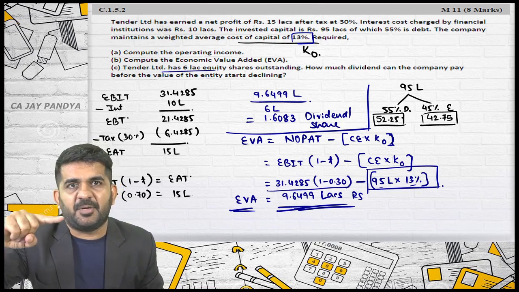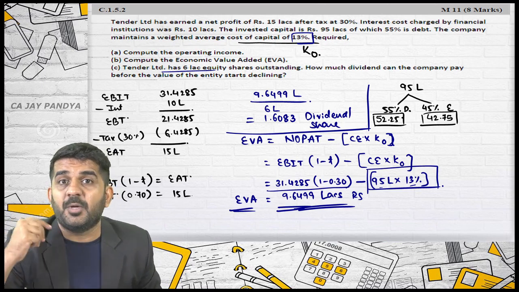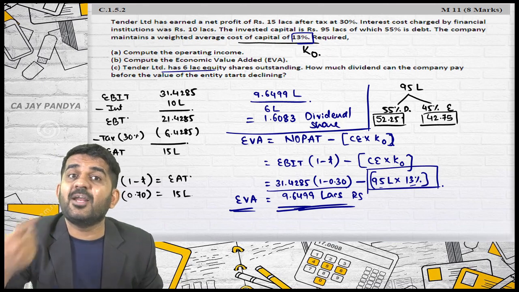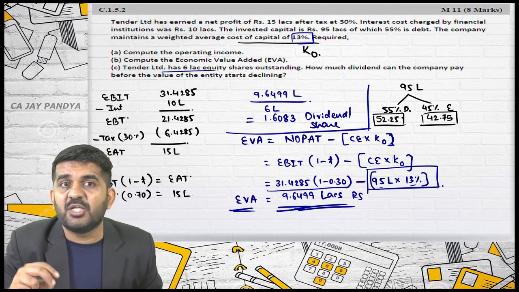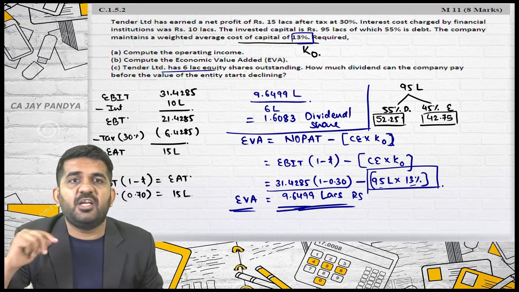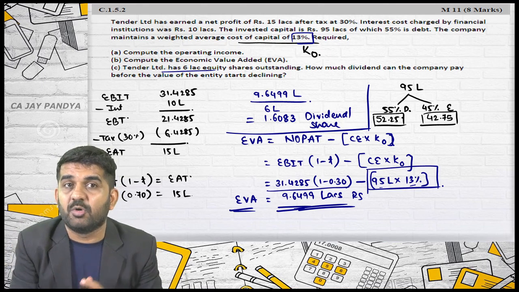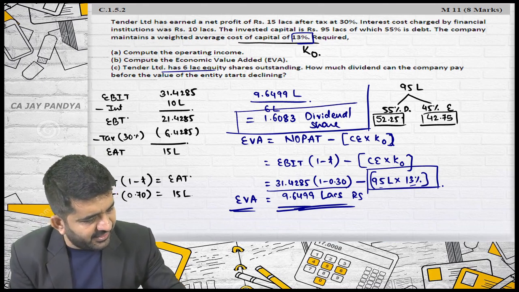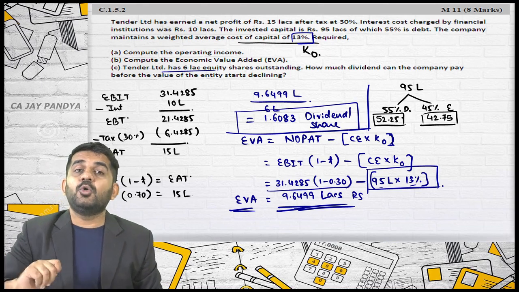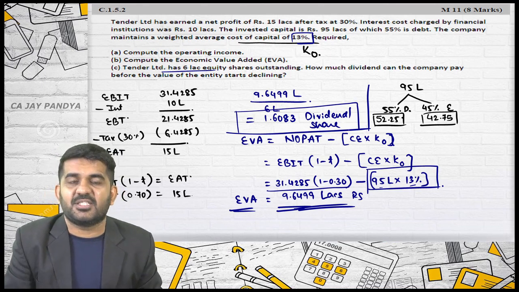Who are satisfied? Preference shareholders. If there is a market price of preference share, it will not fall. Equity shareholders are satisfied, because you have covered their cost also, so their market price will not fall. Debentures, if traded, the market price will not fall because the interest is paid regularly and covered by the company. After paying this dividend, the equity shareholders will be even more satisfied because they are getting excess dividend.